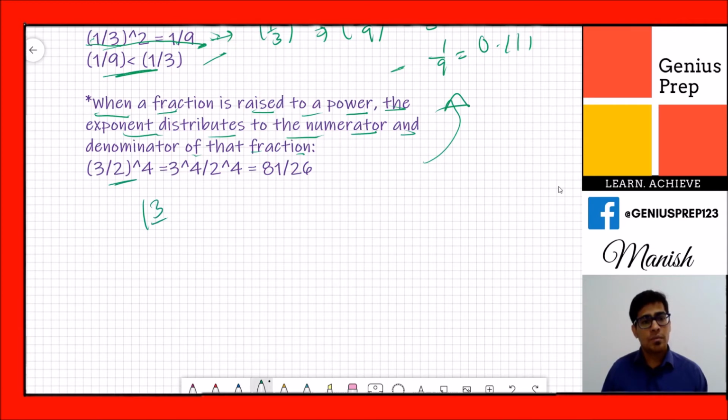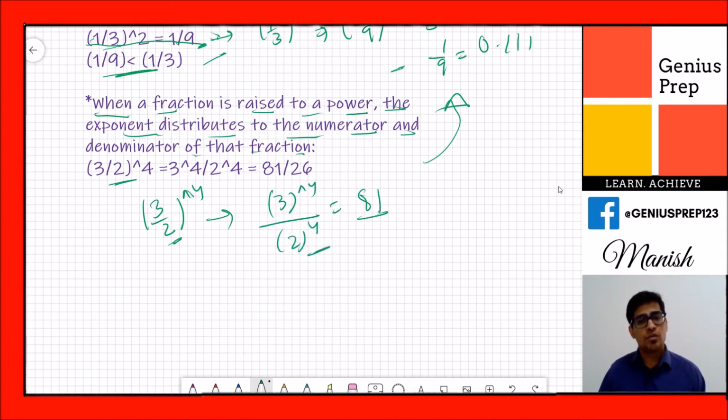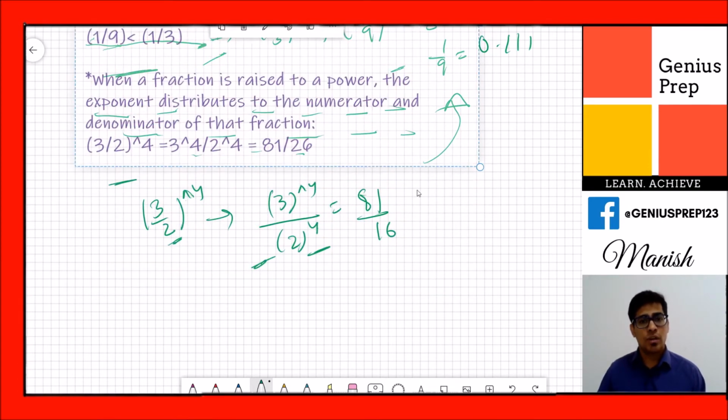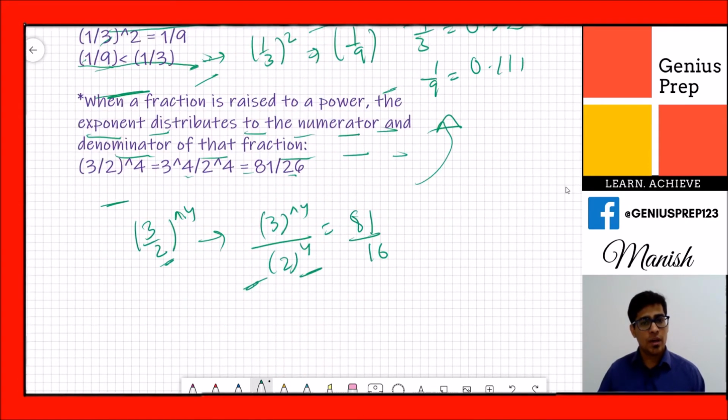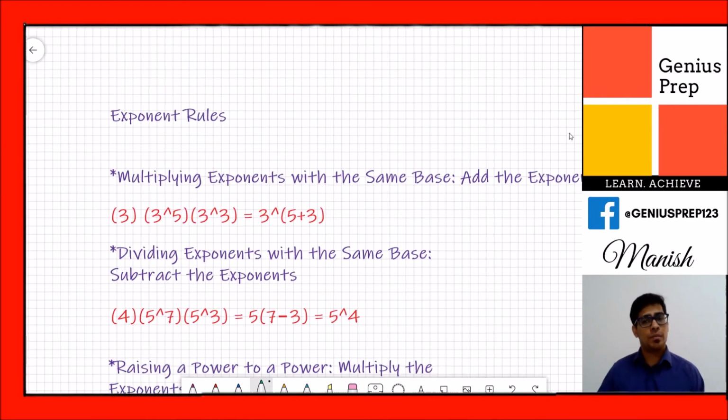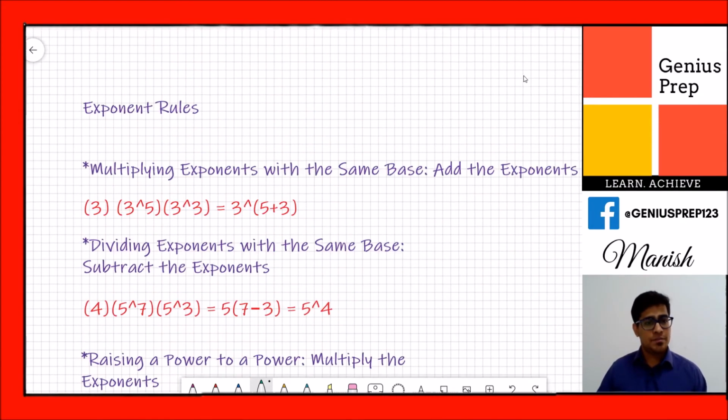When you have 3 by 2 raised to 4, you distribute the 4 to the numerator as well as the denominator. So 3 raised to 4 is 81 and 2 raised to 4 is 16. You can use the same property when your fraction is less than 1. I hope you get the idea. These are the two basic properties of fraction base.